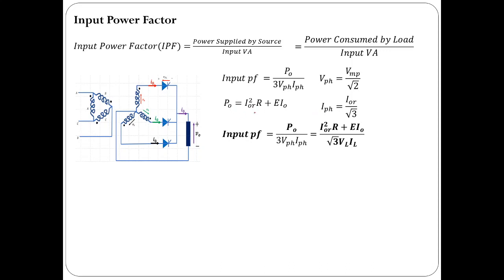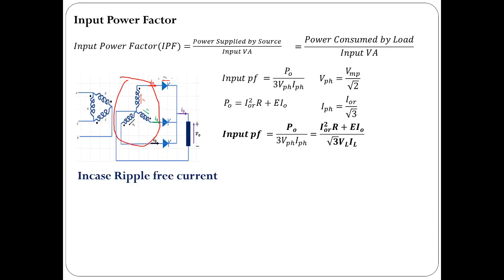P naught is equal to power absorbed by the resistor plus power absorbed by battery, and IPH would be same as IOR by root 3, that is RMS value of output current by root 3, right? So substituting them in the formula of input power factor, we get IOR square into R plus E into I naught, by root 3 into VL into IL. Of course, 3 into VPH and IPH would be same as root 3 into VL into IL for the star connection.